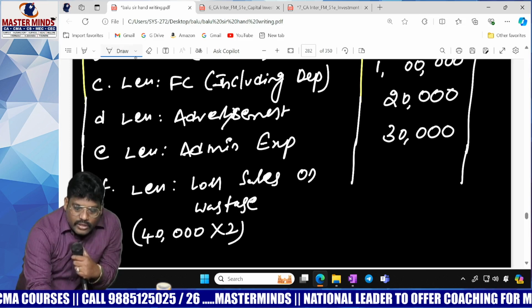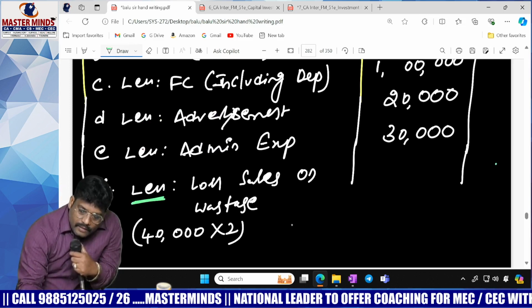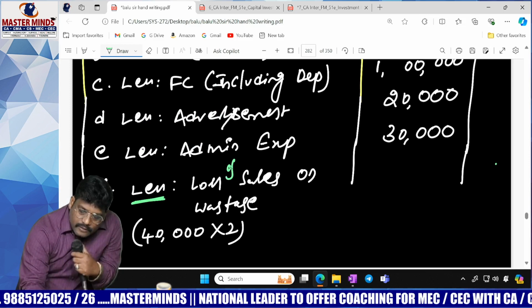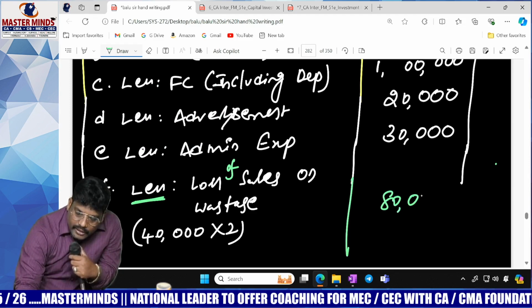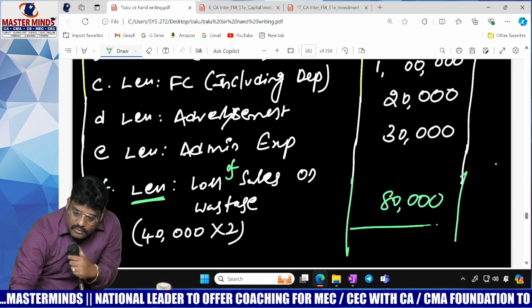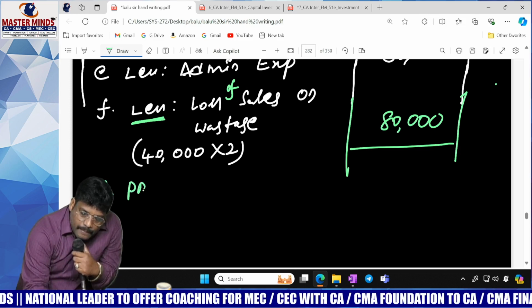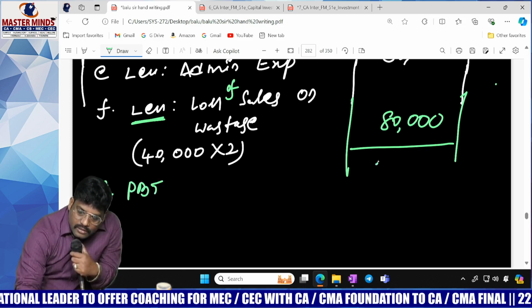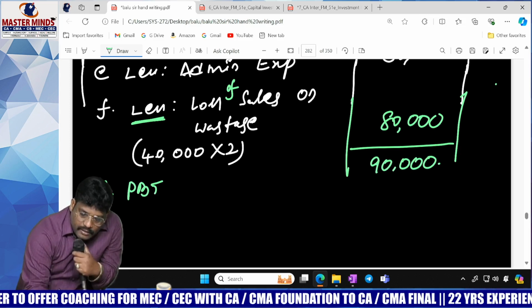Many of the students may have this doubt. Loss of sales on wastage: 40,000 into 2 rupees, 80,000. Once you deduct all these things, you will get PBT, 90,000.